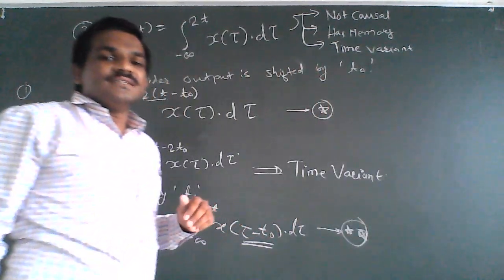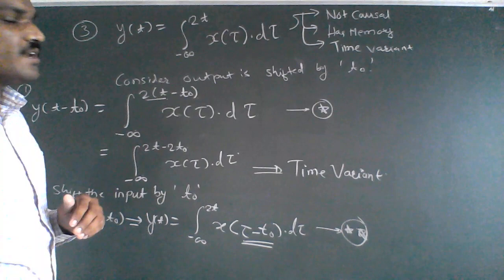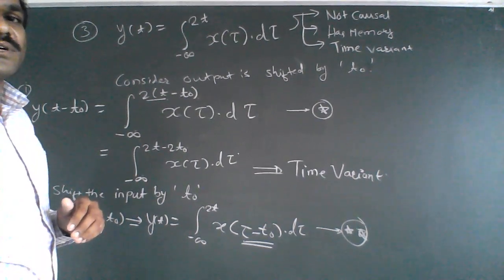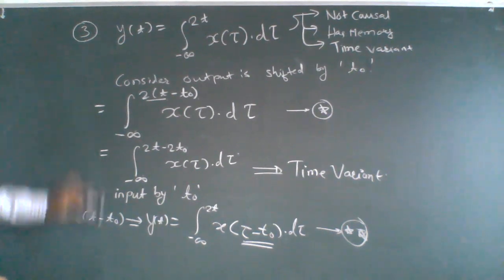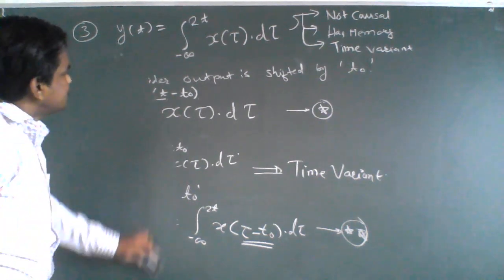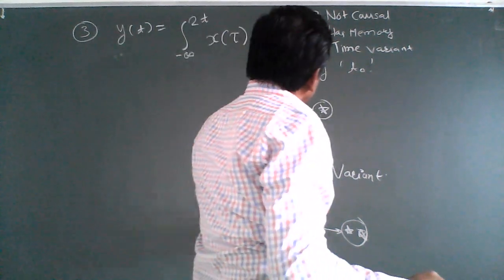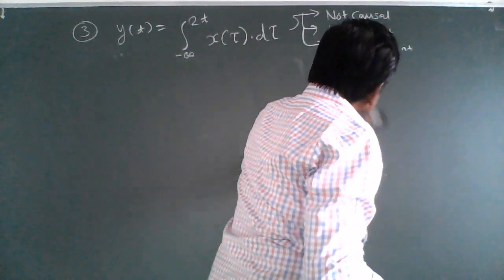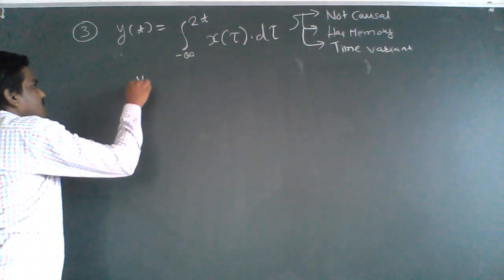Time variant system. Now let us go for another property, that is the linearity property. In order to check the linearity property, you have to consider two systems, that is y1 of t and y2 of t. So let us define y1 of t first. What is y1 of t?